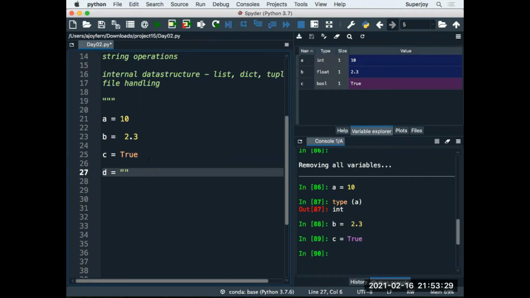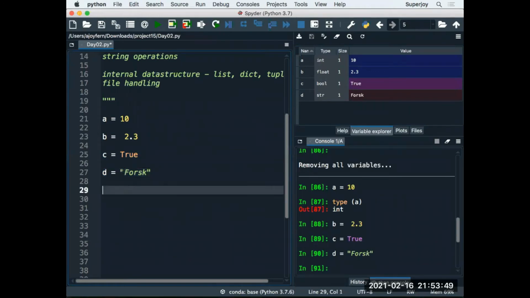Okay. Similarly, guys, let's say I take d is equal to, guys, mind it, I'm saying double quote and say Fosk, for example. Select it and execute it, guys. Can you see what is the type coming for d? str. Can you see, guys? str. str means a string. Guys, how have I declared it? Using double quote.